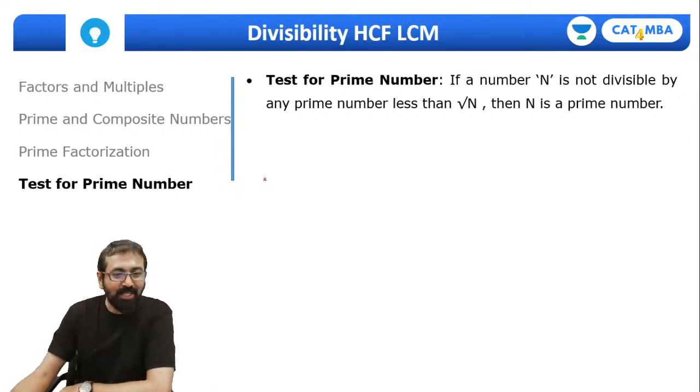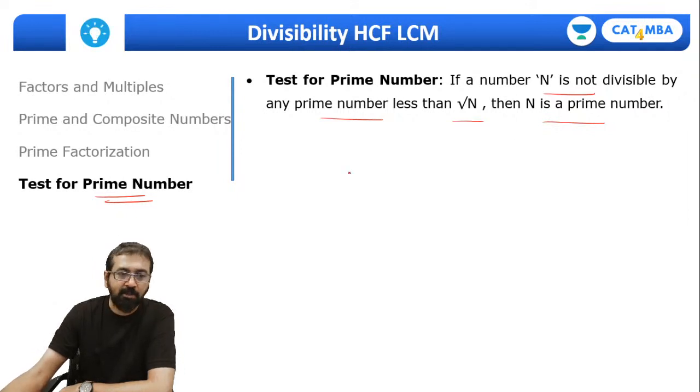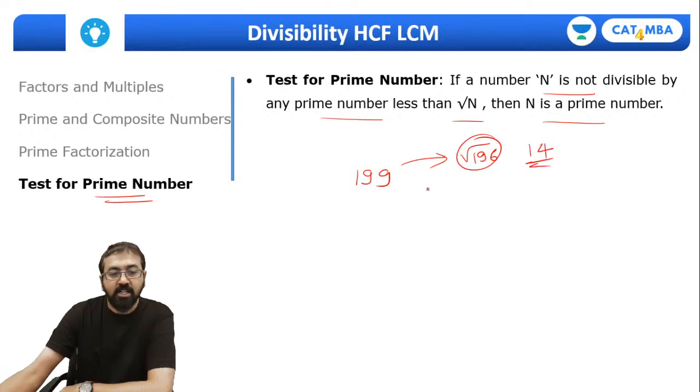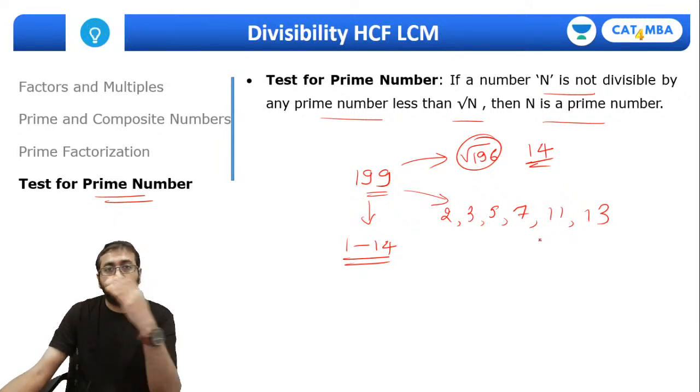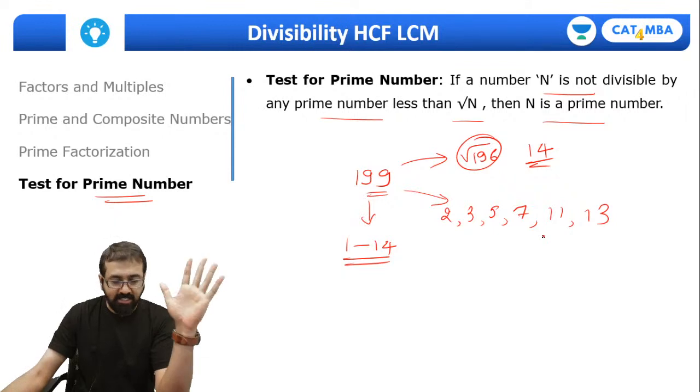Fine. So now quickly let's look at the test for prime numbers. As you remember, if a number n is not divisible by any prime number less than root of n, then n is a prime number. Just to simplify once again, if I take a number like 199, whether it's prime or not, what you need to do is identify the nearest perfect square number, 196, take the square root of that, 14, and divide 199 by the prime numbers between 1 and 14. Which are the prime numbers between 1 and 14? 2, 3, 5, 7, 11 and 13. If 199 is divisible by any of these numbers, that means it's a composite number. If it is not divisible by any of these numbers, that means it's a prime number. Is that clear? Yes. Okay.